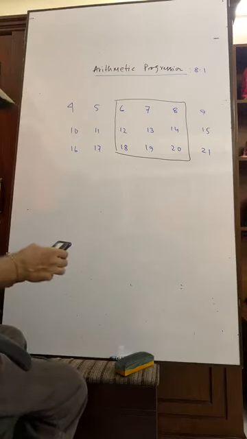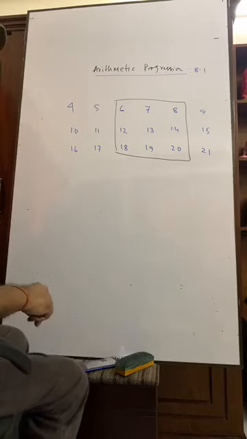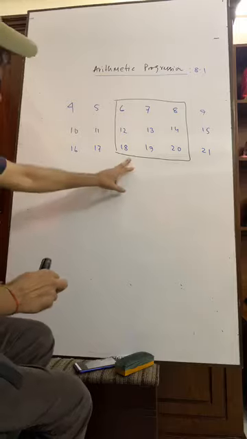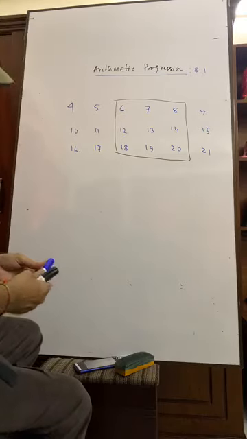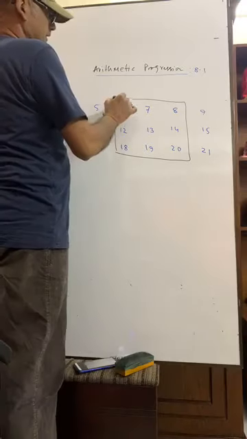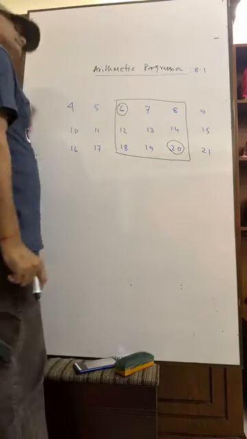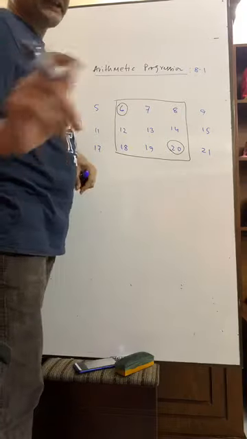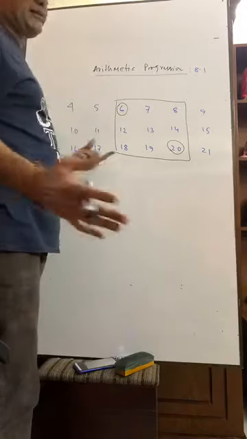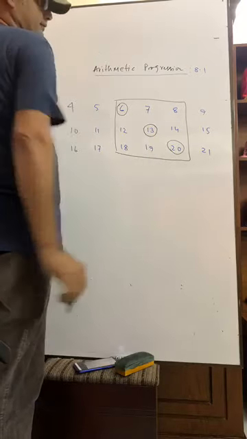I have taken any three columns. Have you seen? Any three columns. Now the interesting fact is that these 6 and 20 equal what? 26. If we divide 26 by 2, we are getting 13.